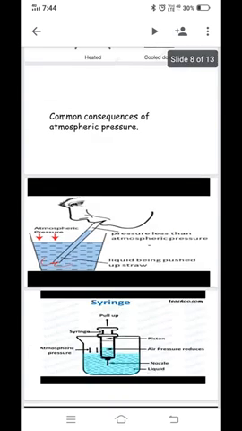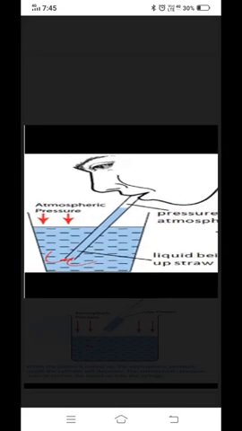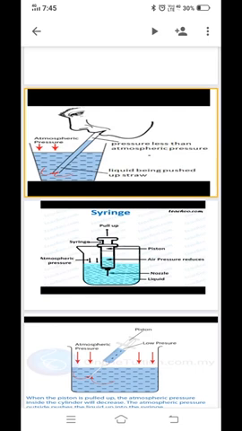Now let us see some common consequences of atmospheric pressure. Here is a very interesting slide. You can see the slide. Sucking a drink with a straw. Observe carefully. The atmospheric pressure is already acting on the surface with the red arrows. You are able to see.